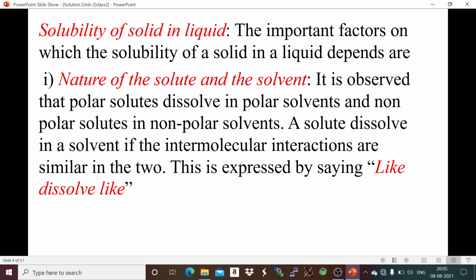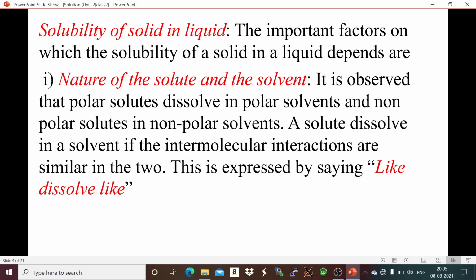It is observed that when we dissolve, for example, sodium chloride in water, so common salt dissolved in water will give a homogeneous solution, but if we dissolve naphthalene in water, we will not get a solution because naphthalene is insoluble in water. But if we dissolve naphthalene in a non-polar solvent like benzene or carbon tetrachloride, then we will get a solution.